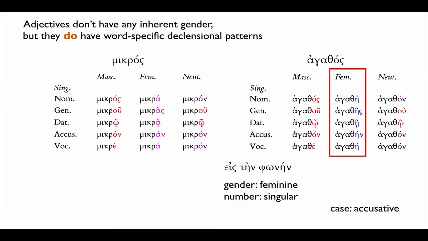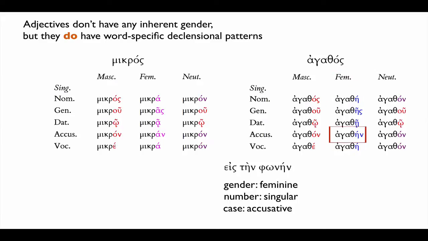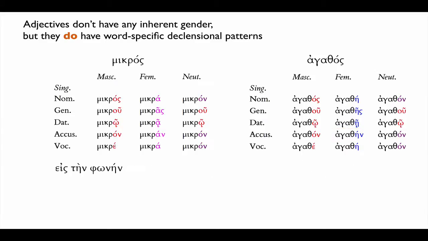And what is its case? It's accusative. So there's our winner. There's the feminine singular accusative form of agathein. Eis tein phonein agathein.